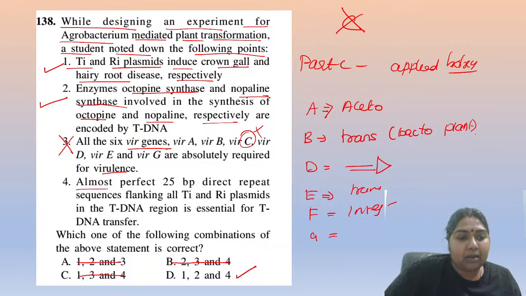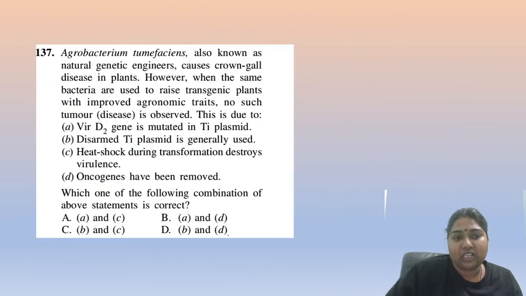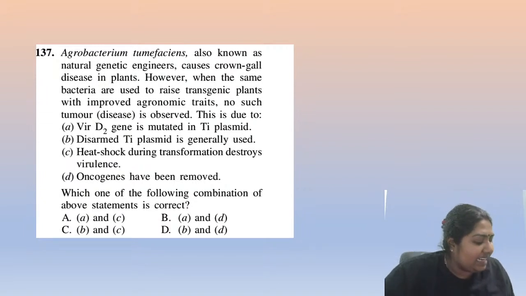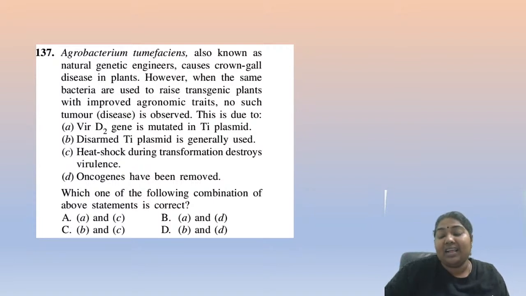The almost perfect 25 base pair direct repeat sequences that flank your Ti and Ri plasmids are essential for tDNA transfer. Absolutely, it is a correct statement. Hence, D is going to be the correct one. See how many questions have come in the past on this. So many questions are there from this Agrobacterium.